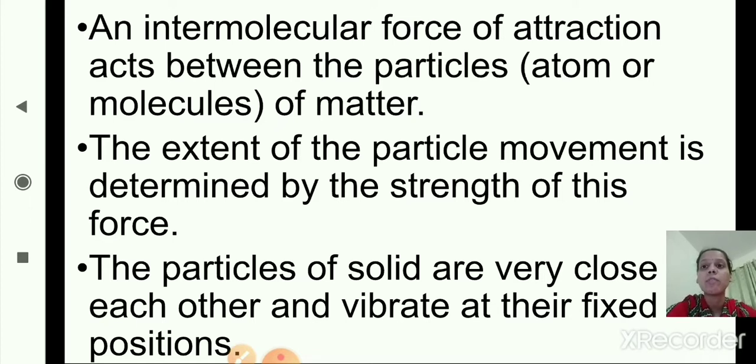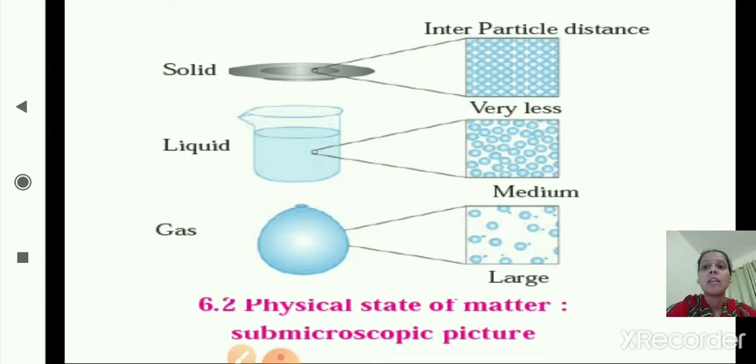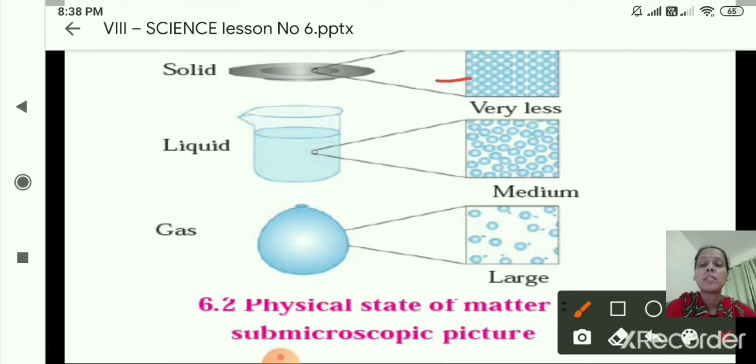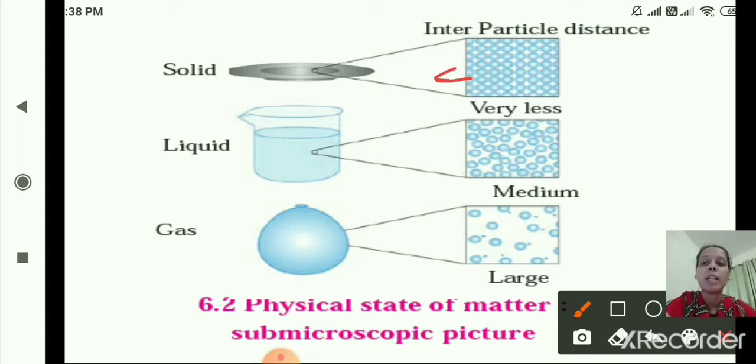Once again we will see the figure. See here, in the solid, all the particles are close to each other. Then in the liquid we can see the empty space in between, and in the gases they are very far from each other.